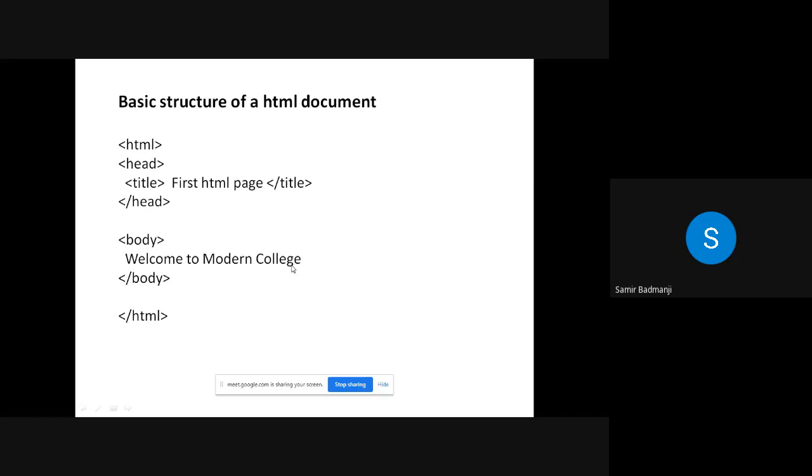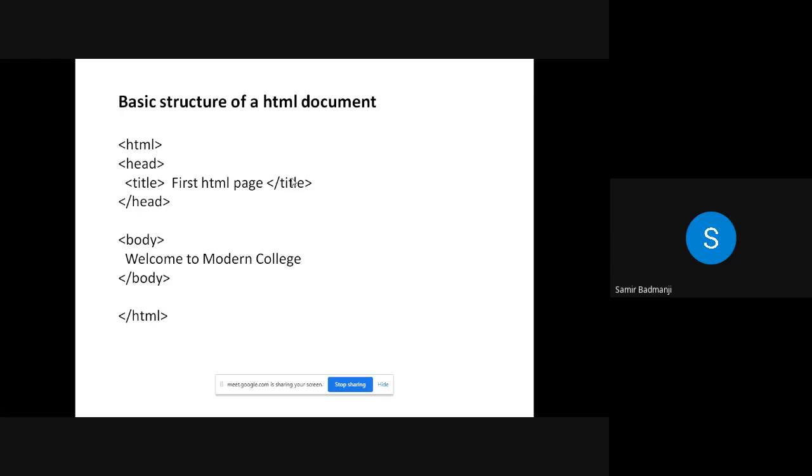So this question is for 3 marks. First you have to write the structure of an HTML document. Then you have to explain the tags. What do you mean by HTML? What do you mean by head? What do you mean by title? And what do you mean by body tag? You have to write 2 or 3 lines about each tag. Then you will get 3 marks. If you see the past question papers, usually this question is asked for 3 marks: write down the basic structure of an HTML document and explain.